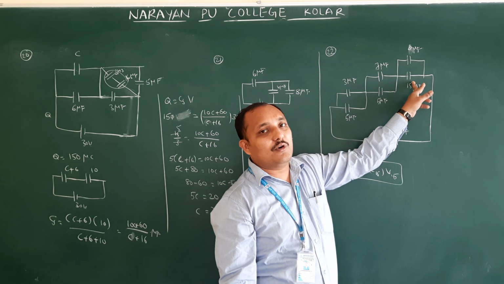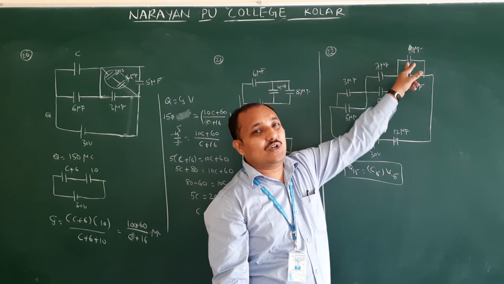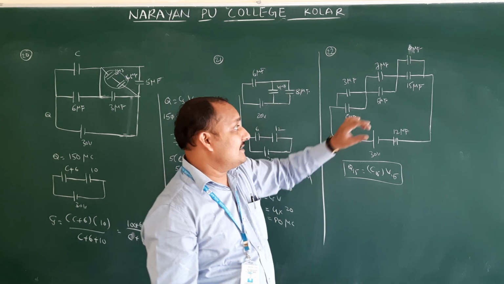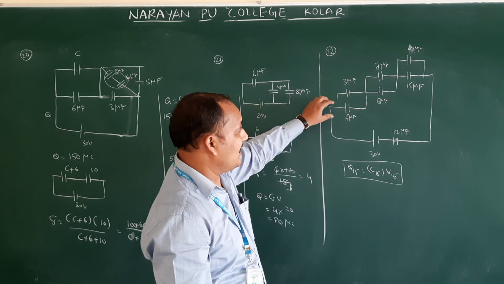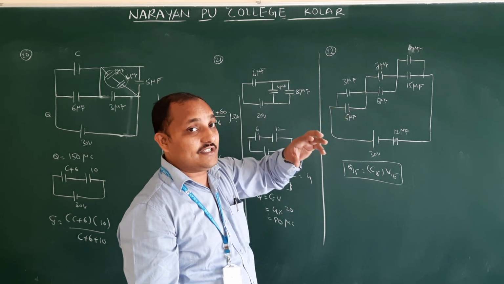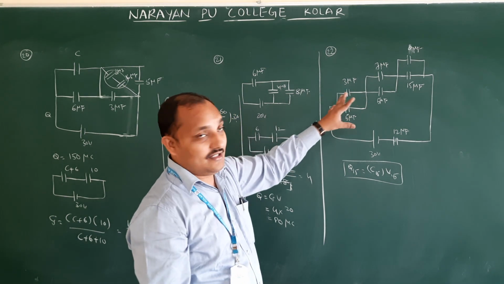9 and 15 both are connected in parallel. Therefore, two capacitors connected in parallel means what will be same? Potential is same. Now we will be finding one by one. How are 5 and 3 connected? We are first finding the resultant capacitance.